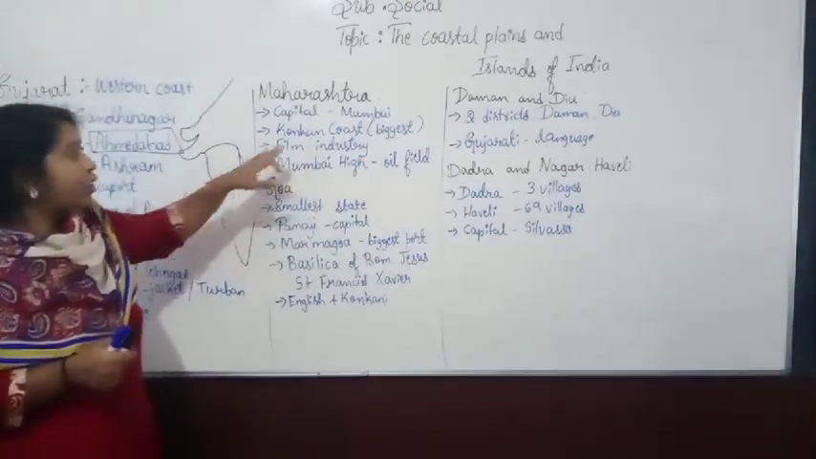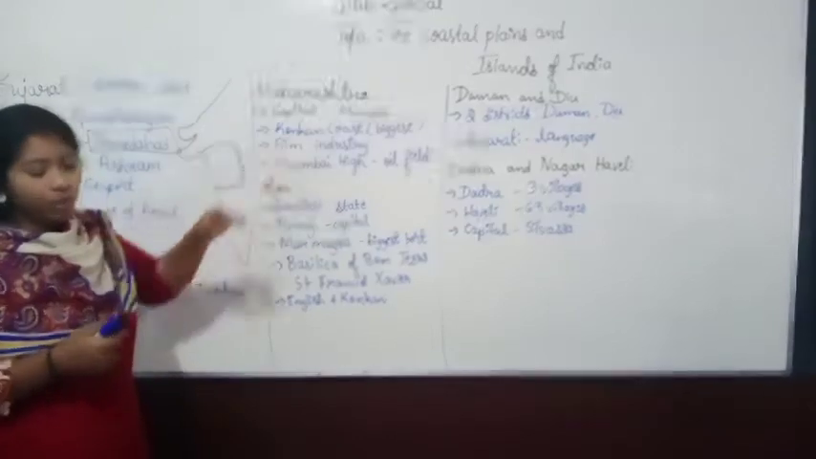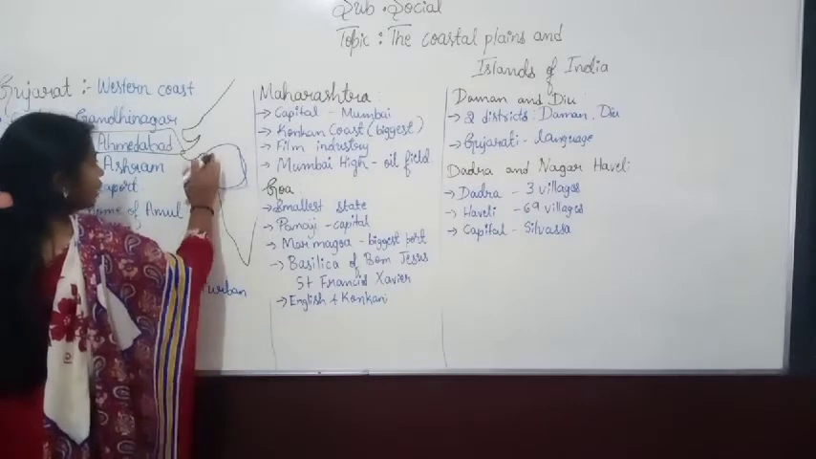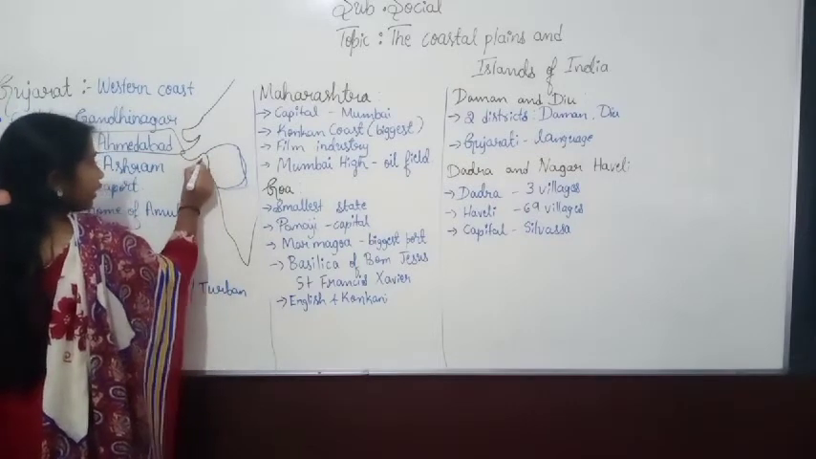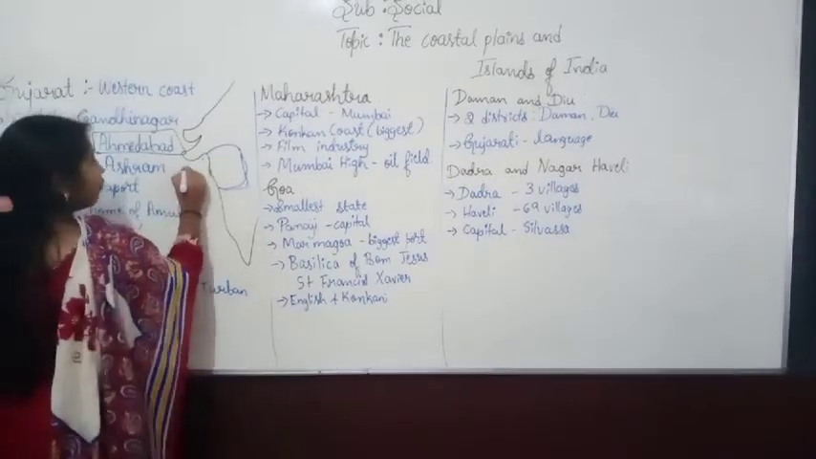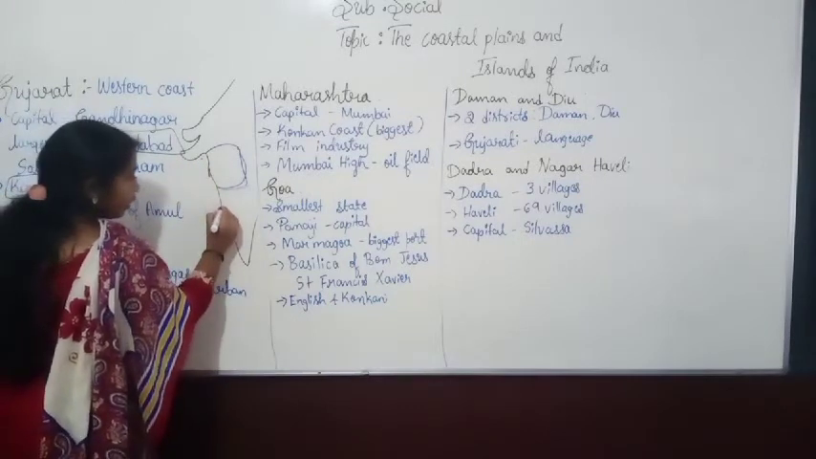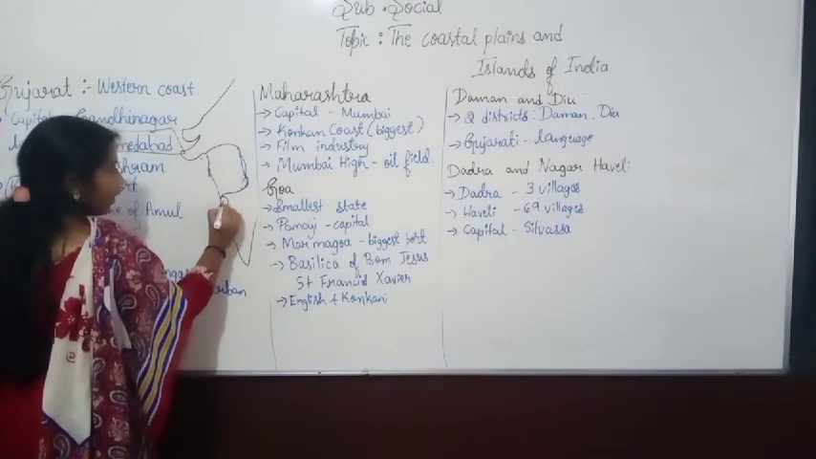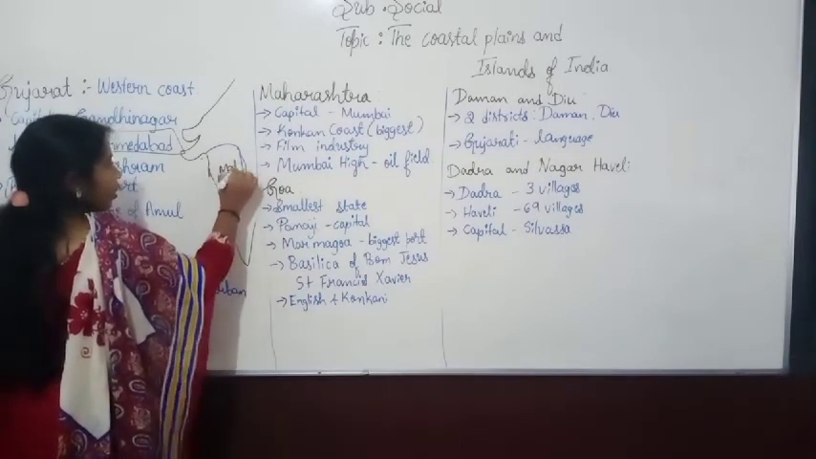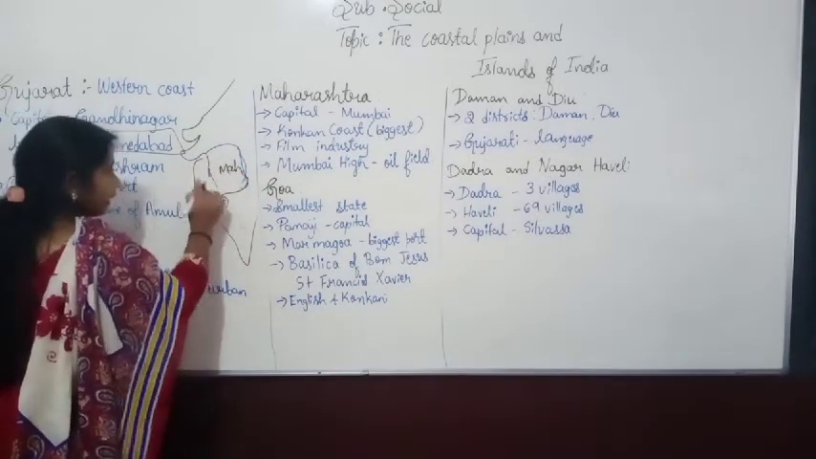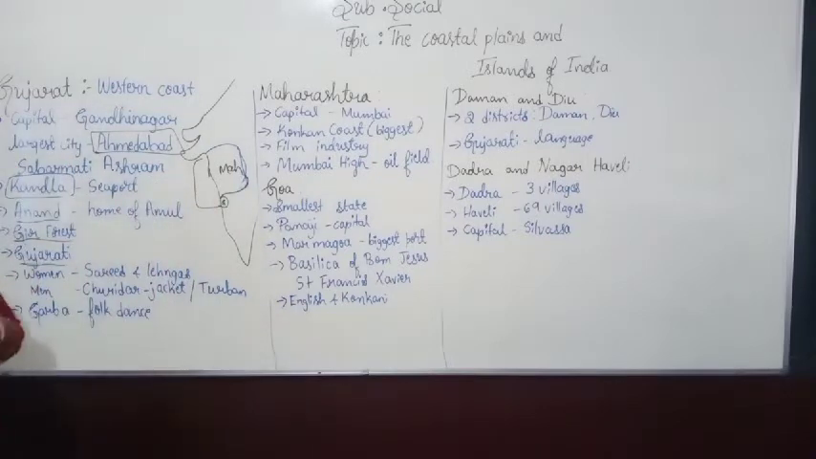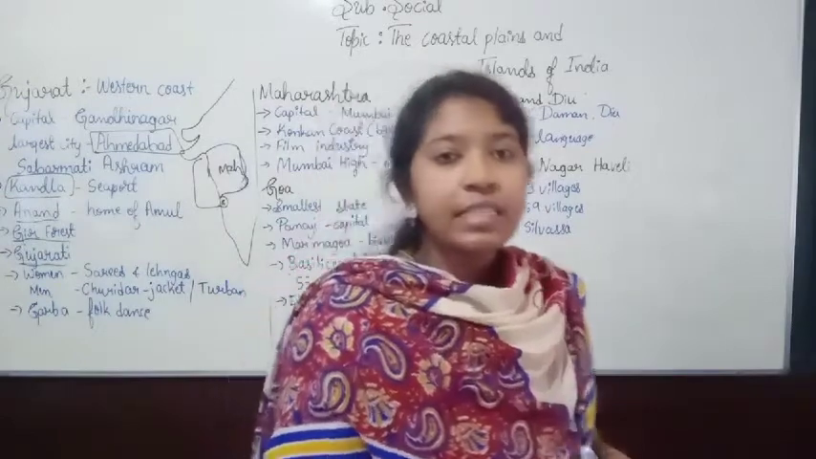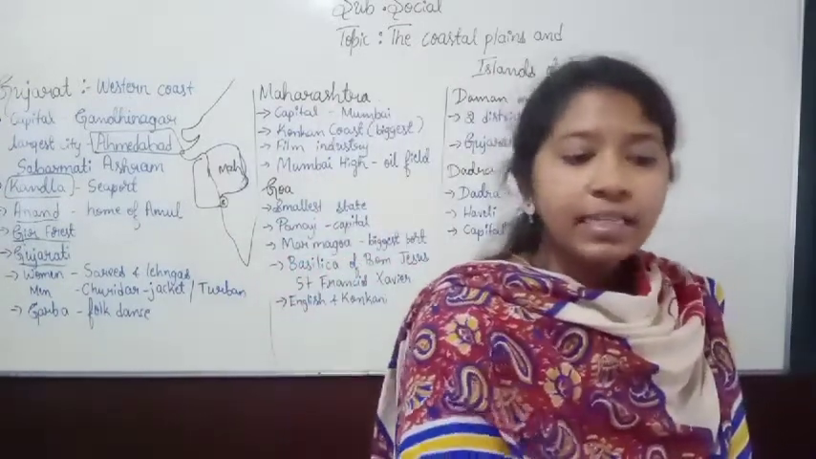And I already told you, so where does the Konkan coast start from? Konkan coast starts from here, yeah, right. So here the Gulf of Khambat is there, and from here to Goa. So Goa is here, and this is Maharashtra. So this part is what we call the Konkan coast. And here in the Konkan coast we can see the very important state, that is Maharashtra.